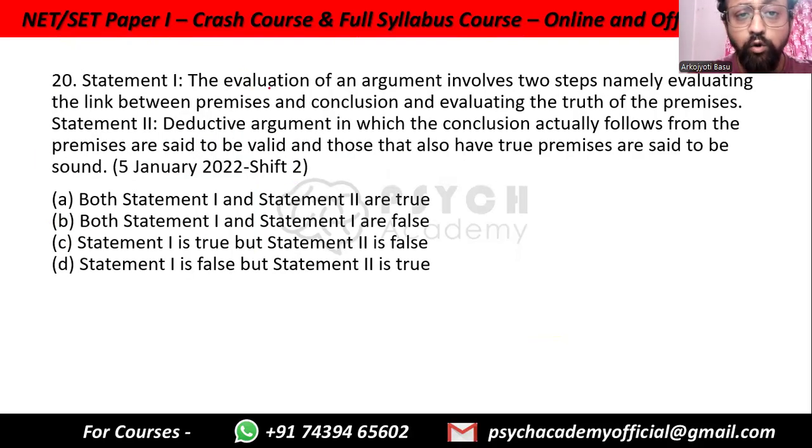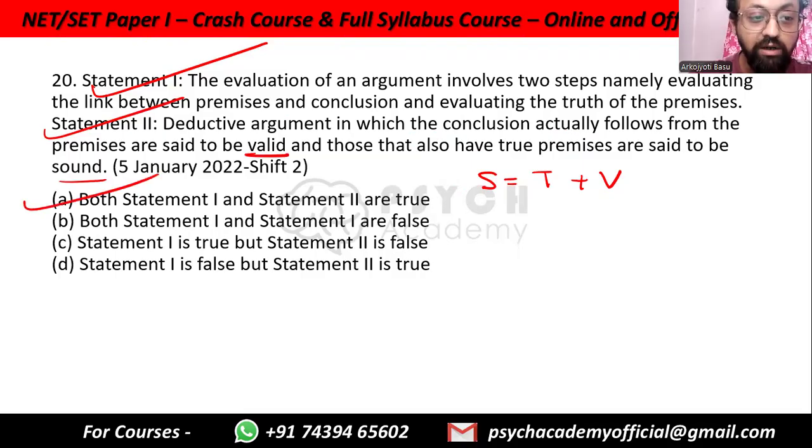Statement 1: the evaluation of an argument involves two steps, namely evaluating the link between premises and conclusion, that is valid or invalid, and evaluating the truth of the premises, that is truth or falsity, like we discussed. Sound argument equals true premises plus valid reasoning. So statement 1 is true. Statement 2: deductive arguments in which the conclusion actually follows from the premises are said to be valid, correct? And those that also have true premises are said to be sound. So this is the basic definition. So both statement 1 and statement 2 are true. Option A.